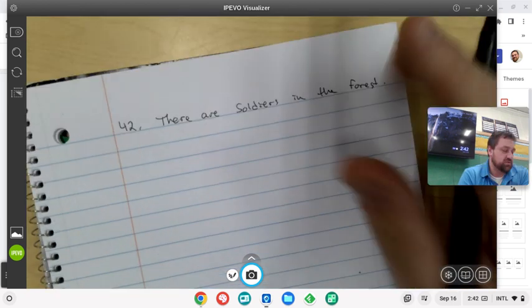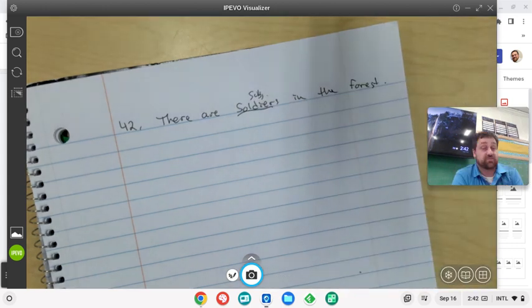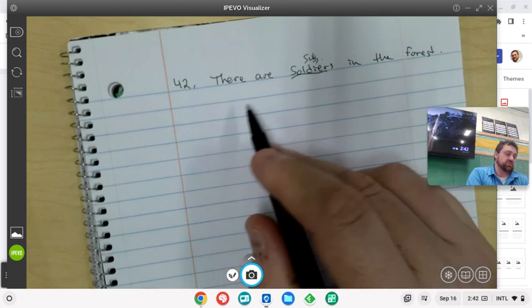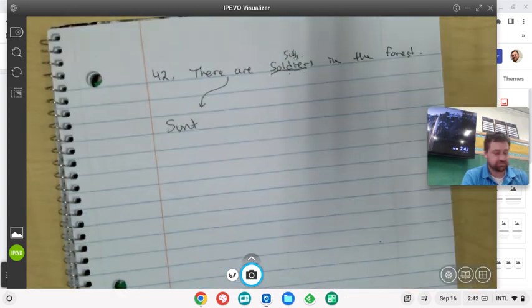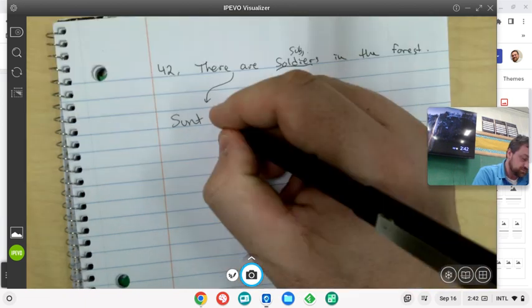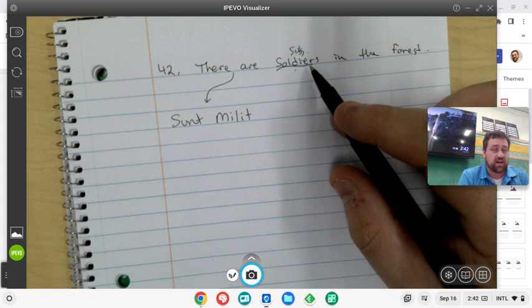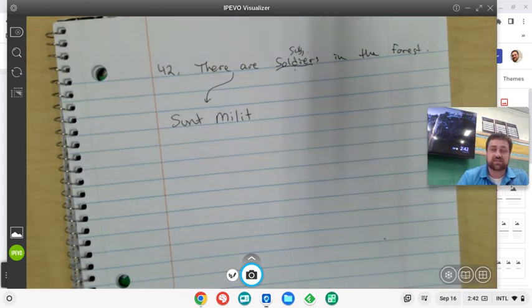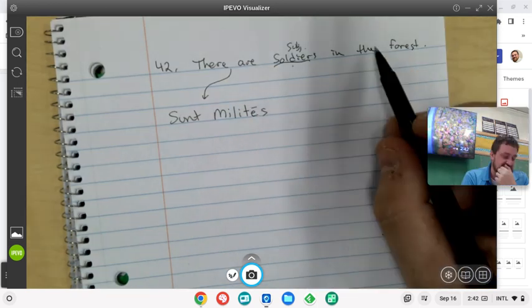So soldiers is our subject, which should be in the nominative plural. And there are is going to be sunt, and then soldiers. Soldier is miles militis. And so from militis, we're going to get our stem, milit, but we're not going to put militis. We need a nominative plural. So how does the nominative plural go? Es, ibus, es, ibus. So we're going to do milites, sunt milites.